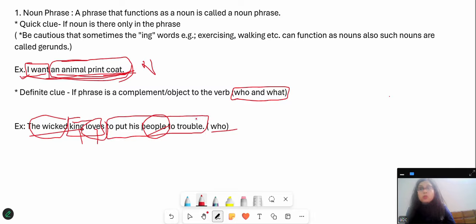So trouble is also a noun, but the king does not love the trouble, but the king loves to put his people to trouble. So what is the most important word as per this verb, or what is complementing this verb? I think the word that is complementing this verb is people. And what is people? People is a noun. So this is a noun phrase. So quick clue says that you have to figure out the noun is there only in the phrase, not in